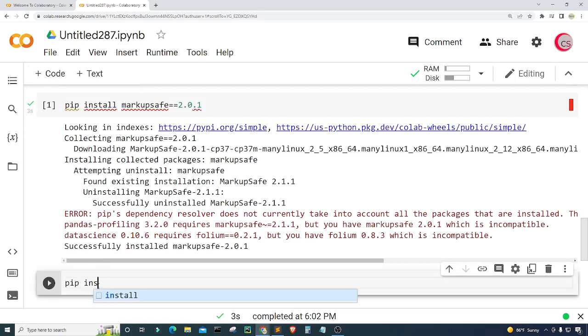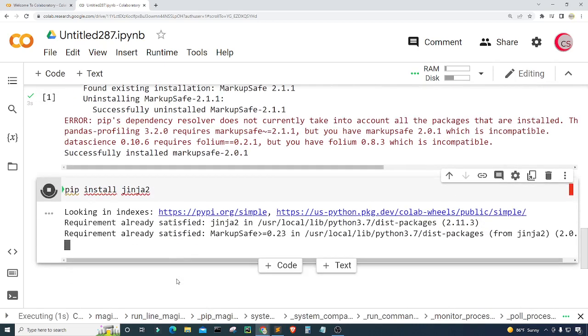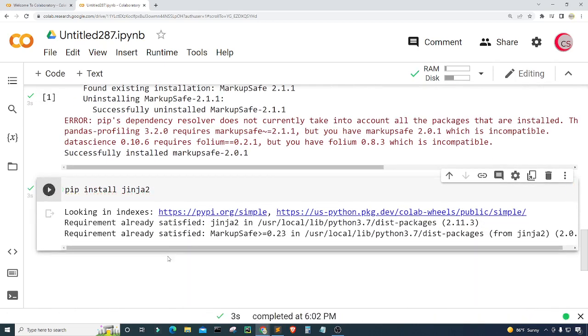All right, so I'm going to create a new cell and install one more package. So I'm going to type pip install, and I'm going to install Jinja 2. All right, so let's go ahead and run this, and this should take a small amount of time, and it's done. So it looks like it's installed. So I'm done installing the packages that I need for this program.